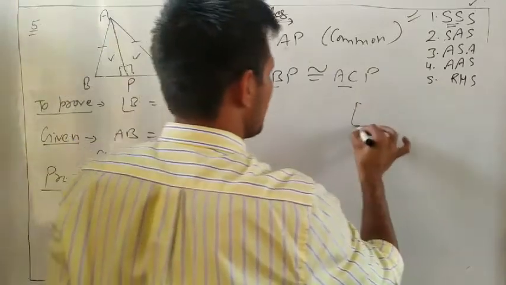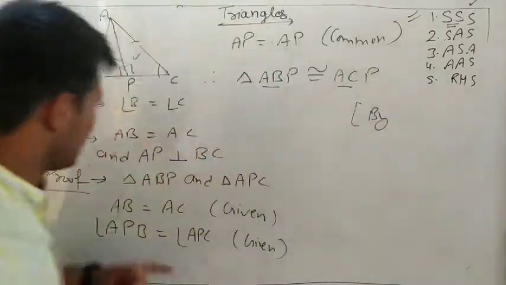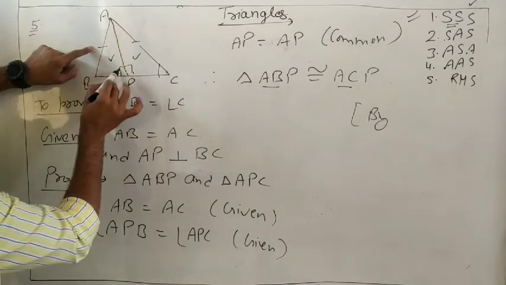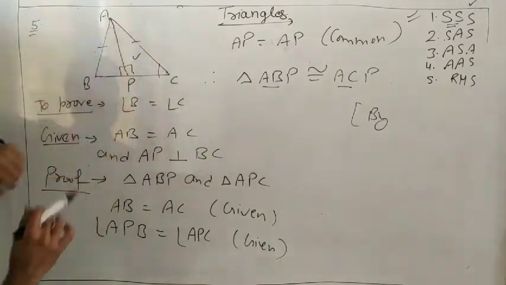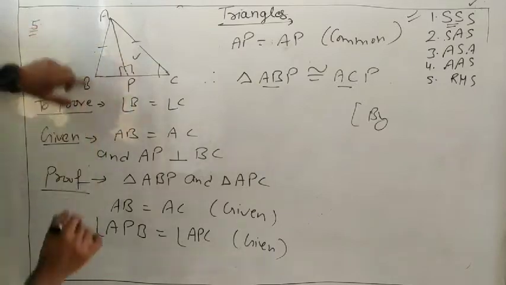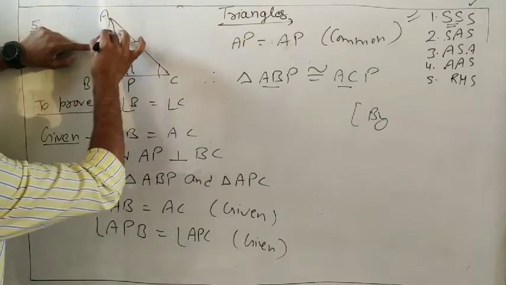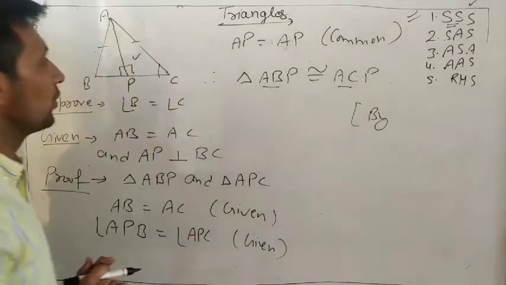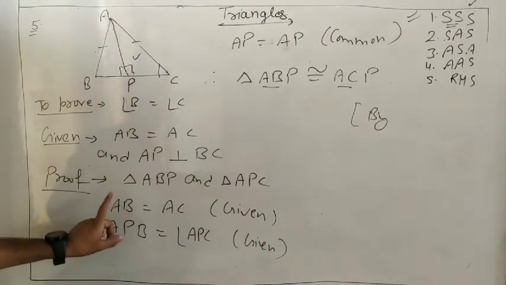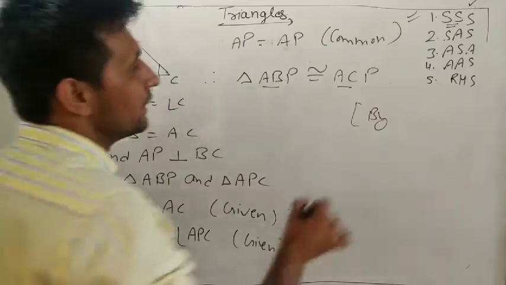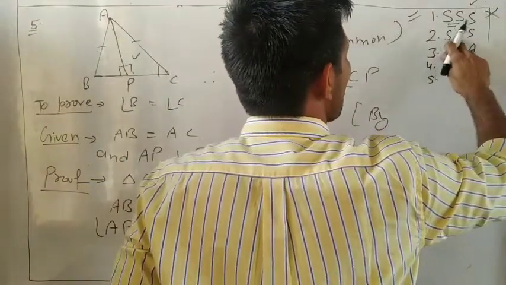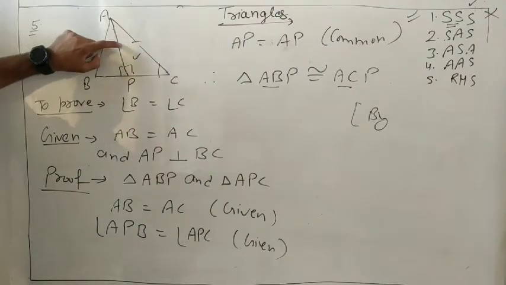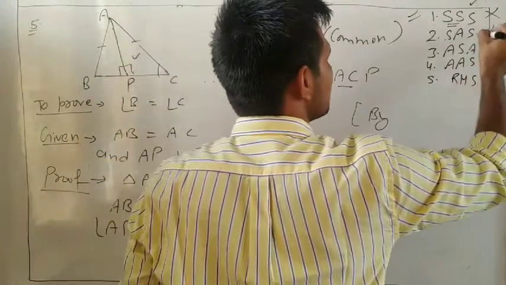By which rule? Who will tell me by which rule? Side, angle, side? No. Because if it is side, angle, side, it means side, angle, and side. But which angle is this one? So which rule can we use? Here 1, 2 is side and angle. It means this rule we cannot use. Side, angle, side, no.